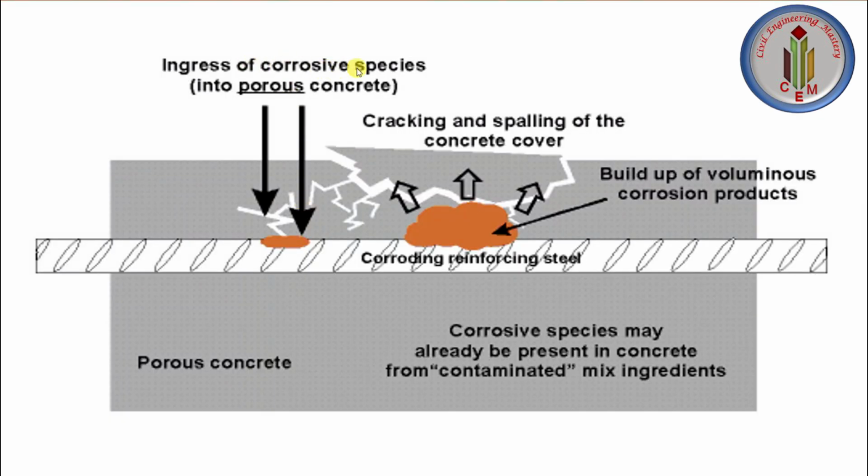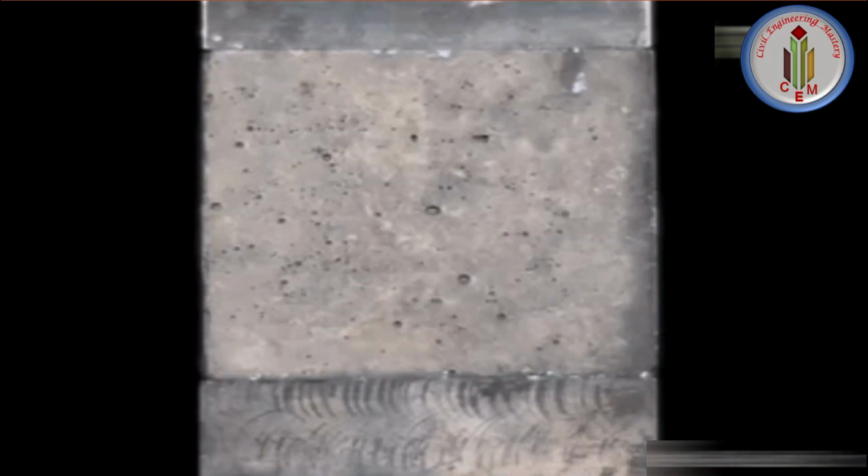Here we can see the ingress of corrosive species, like chloride or carbonation. When it enters near the steel, the passive layer will get disrupted and the steel bar gets corroded. Conventional concrete contains pores or micro cracks. Detrimental substances or water can penetrate through these cracks or pores, leading to corrosion of steel bars. This creates tensile stress in concrete, which can cause cracking, delamination and spalling of the concrete cover. The corrosion also reduces the effective cross-sectional area of steel reinforcement and leads to the failure of the concrete element and subsequently the whole structure.